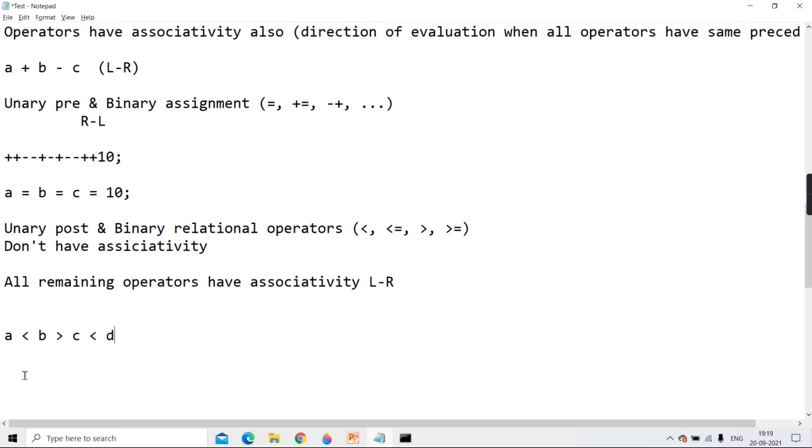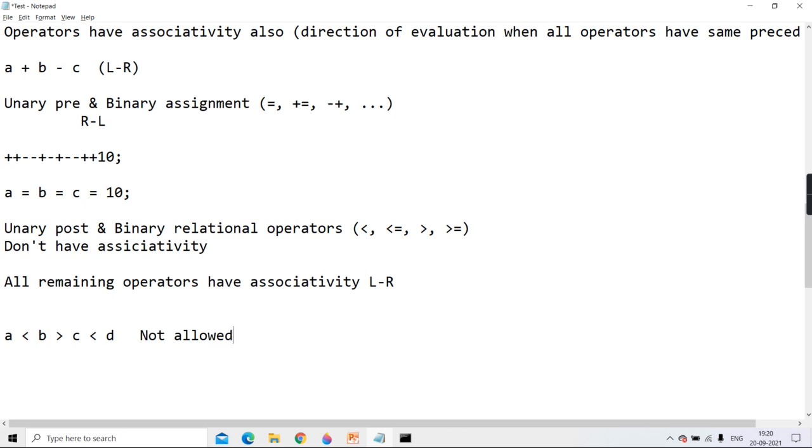All those languages allow you to do it, even PHP also. Java will not. Java says such an operation you cannot do. a less than b greater than c. So here the question of associativity doesn't come up, whether it will go from left to right or right to left, because such a thing is not allowed. Correct? Not allowed.